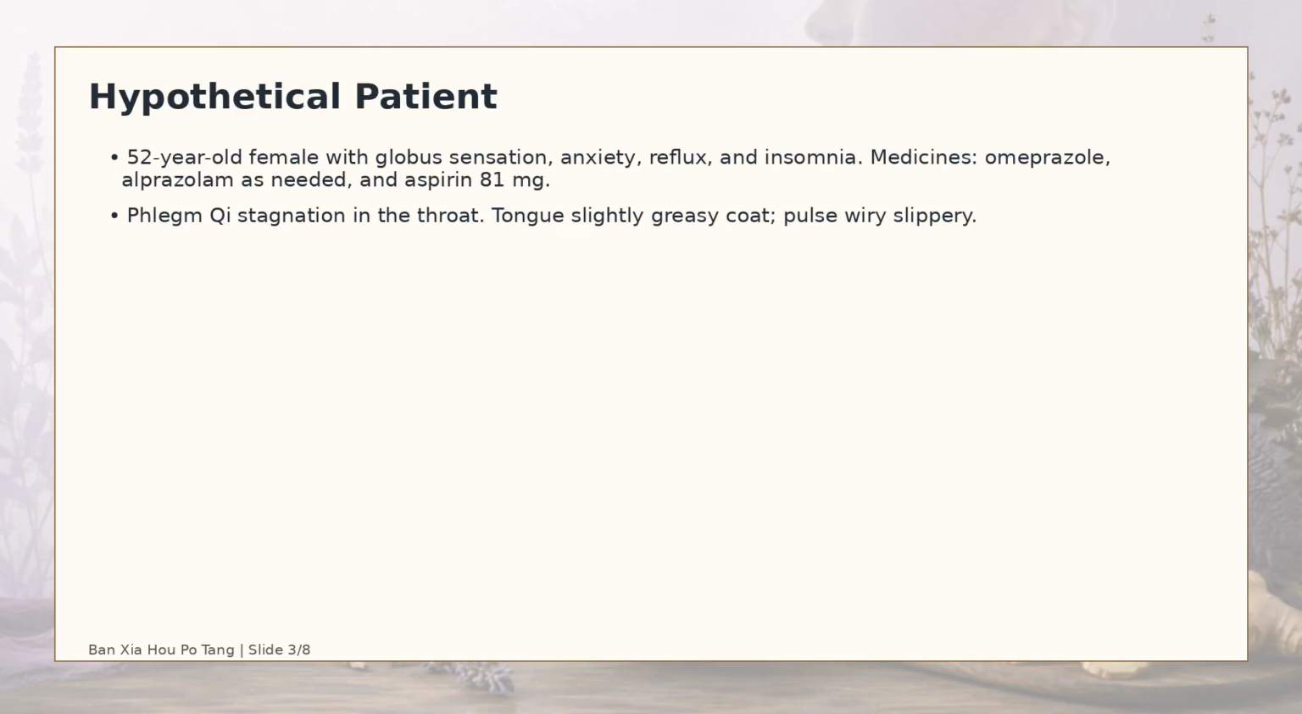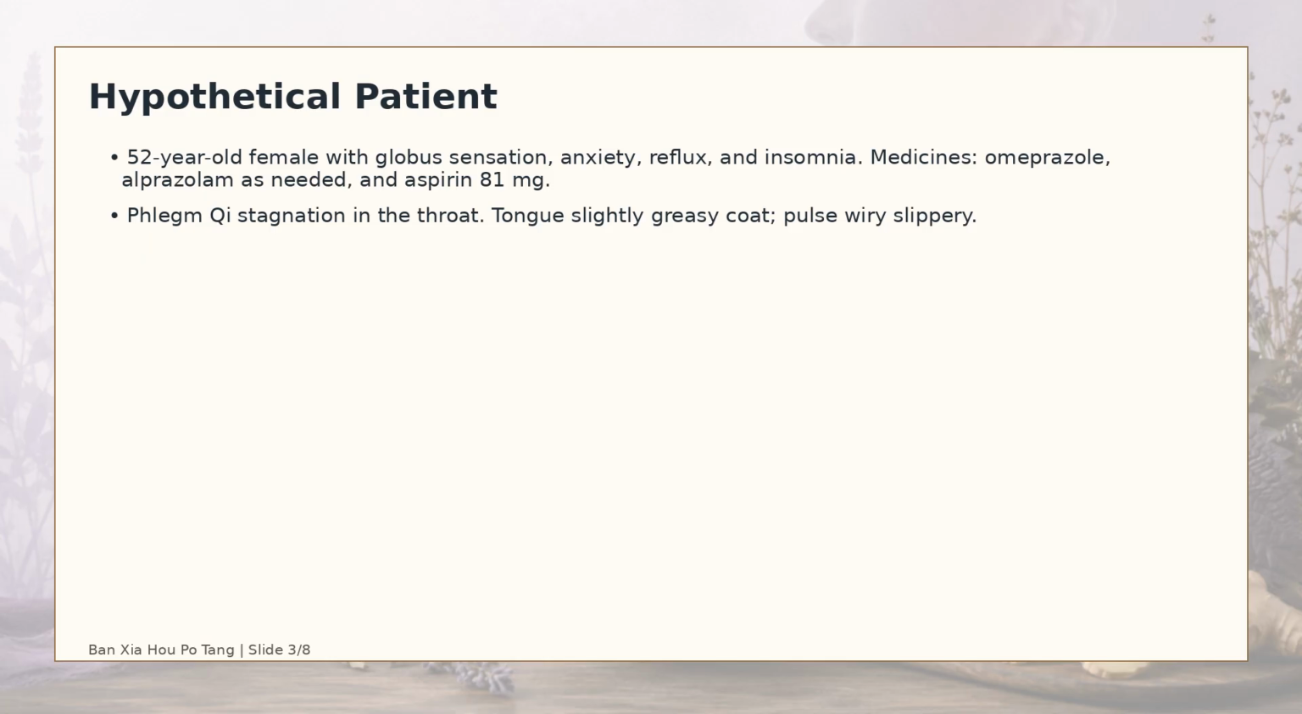Case patient. 52-year-old female with globus sensation, anxiety, reflux, and insomnia. Medicines: omeprazole, alprazolam as needed, and aspirin 81 mg. The pattern diagnosis is phlegm qi stagnation in the throat. Tongue slightly greasy coat. Pulse wiry slippery. This gives a reason to consider the formula, but it also creates the need to check her medication